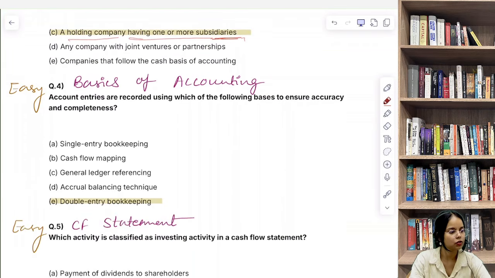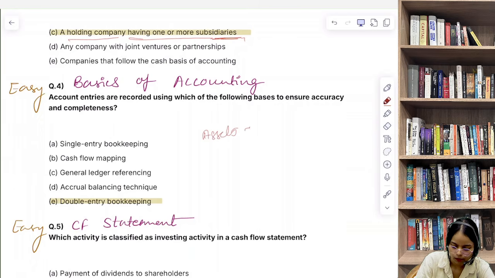Now let's discuss question number 4. Account entries are recorded using which of the following bases to ensure accuracy and completeness? So this is the foundation of accounting. You should know this is the foundation of accounting. Every transaction affects at least 2 accounts, 1 debit and 1 credit, maintaining the equation. Equation क्या होती है हमारी? Assets is equal to liability plus equity.